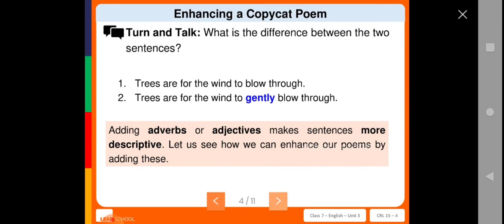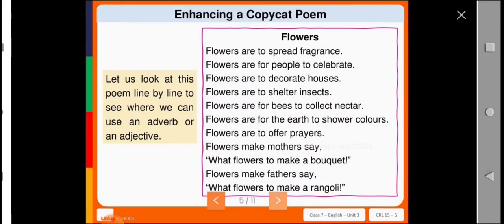So by adding adverbs or adjectives, it makes the sentence more descriptive. We all know, for example, that when we want to describe a noun, we add some adverbs or adjectives to make it crispier, isn't it? Same like that, here they are enhancing the particular noun with adverbs or adjectives to make it more interesting for the reader. Did you get me? So here they have used the word gently to enhance our poem.